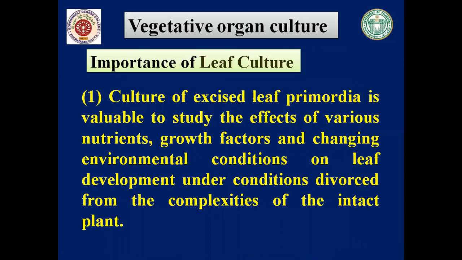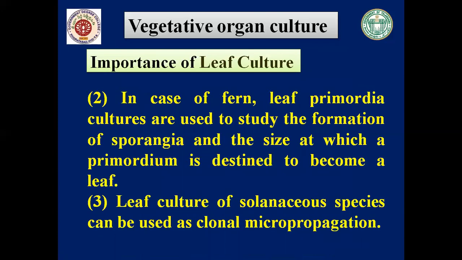Next, importance of leaf culture. Culture of excised leaf primordia is valuable to study the effects of various nutrients, growth factors, and changing environmental conditions on leaf development under conditions diverse from the complexities of the intact plant. Second, in case of ferns, that is lower plants, leaf primordial cultures are used to study the formation of sporangia and the size at which a leaf primordium is destined to become a leaf. Thirdly, leaf culture of solanaceous species can be used as clonal micropropagation.